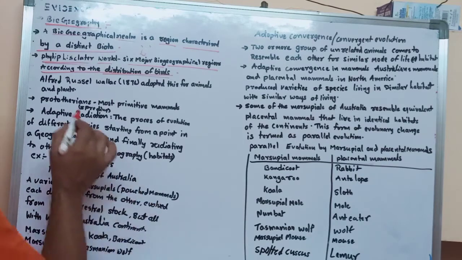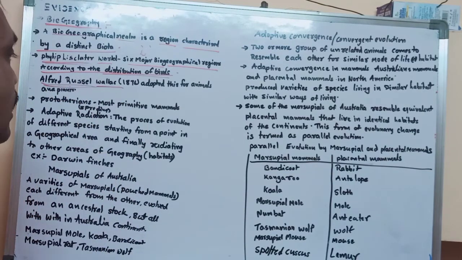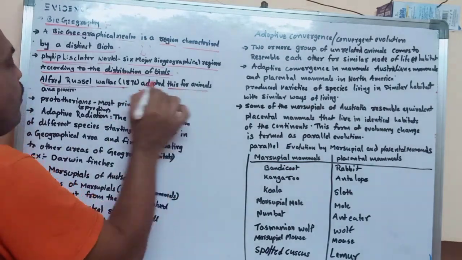And there is one more scientist, Alfred Russel Wallace. Try to remember Alfred Russel Wallace in 1876. He adopted this for animals and plants.